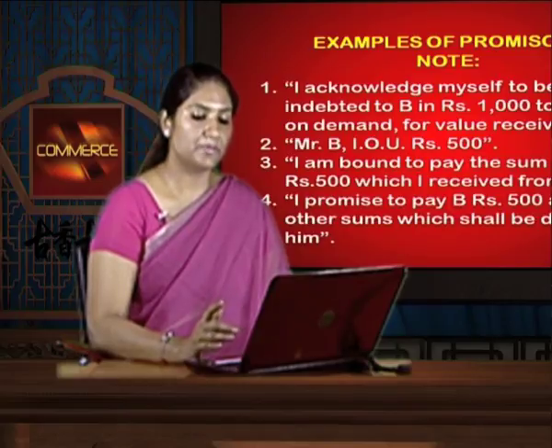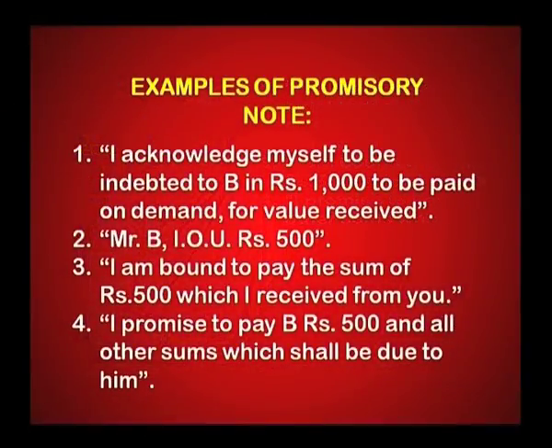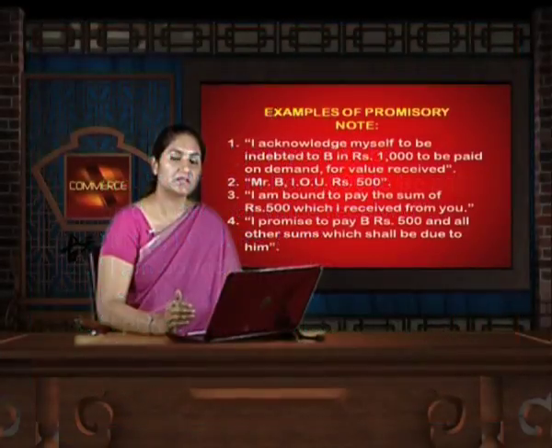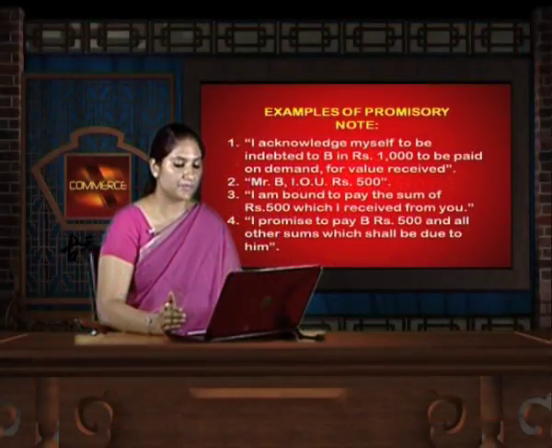"I am bound to pay the sum of rupees 500 which I received from you." Over here again there is just an acknowledgement. The promise to pay is absent in this example. The person to whom the payment is to be made is also not mentioned.